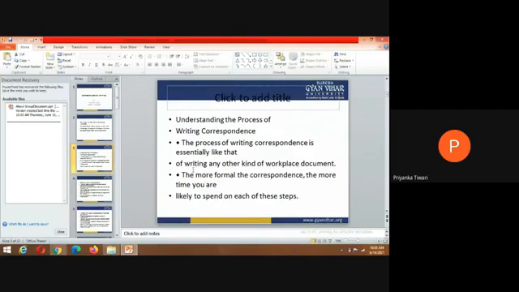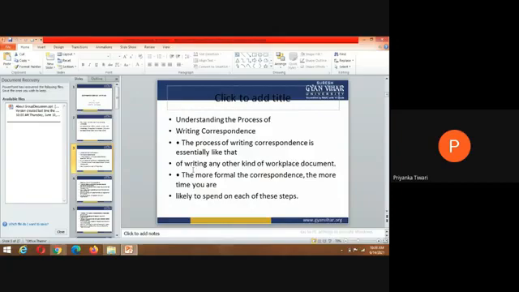So first of all, in business correspondence, just as we express our views, our opinions, our thoughts and our ideas through writing, we need to understand the process of writing correspondence.